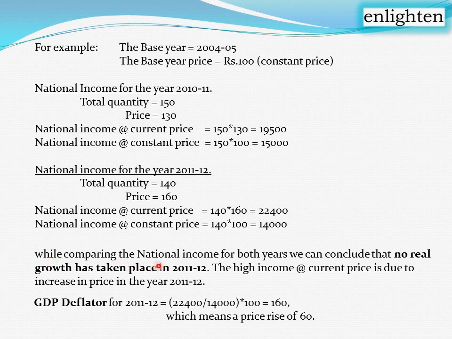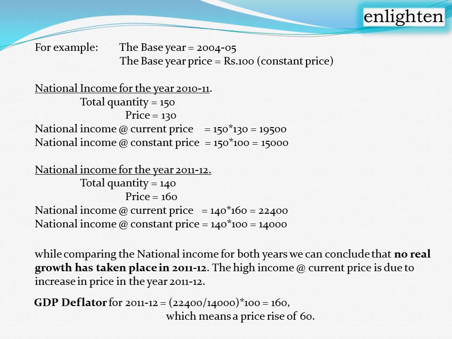So while comparing the national income for both years, we can conclude that no real growth has taken place in 2011-12. The higher income at current price is due to the increase in the price level. Quantity-wise the production decreased, but the price increased. So the higher income in nominal GDP is only due to the price level increase. It is not real growth.